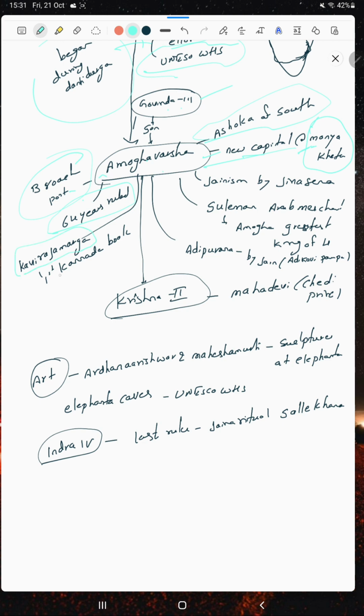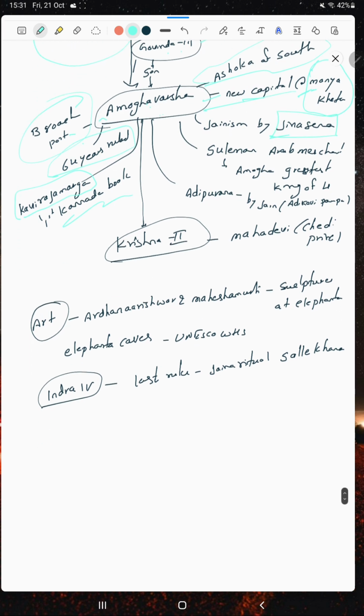He wrote Kavirajamarga, which is a Kannada book. He adopted Jainism, with Jinasena as his monk guru. Sulaiman praised Amoghavarsha as one of the four greatest kings in the world. One of them is Amoghavarsha.